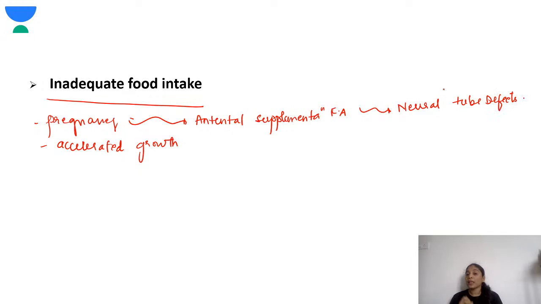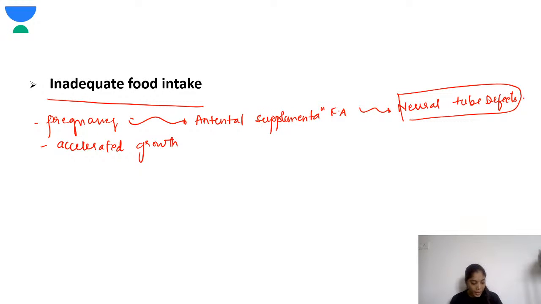These children born to mothers who are deficient in folic acid will not present with folic acid deficiency, because whatever folic acid the mother has, even if she is deficient, will transfer through the placenta and the child will have the required folic acid. But the extra which is needed is for the neural tube formation. Fine, that is one thing.